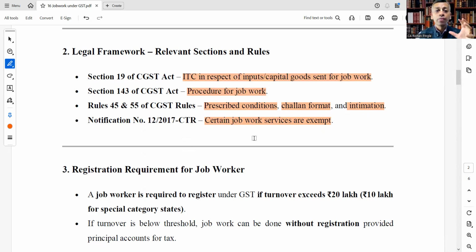So this is the legal framework till date. Section 19 talks about ITC in respect of inputs and capital goods sent for job work. Section 143 talks about the procedure for job work. Rules 45 and 55 talk about the prescribed conditions, challan, format, and intimation. And Notification number 12 of 2017 CTR says certain job work services are exempt.